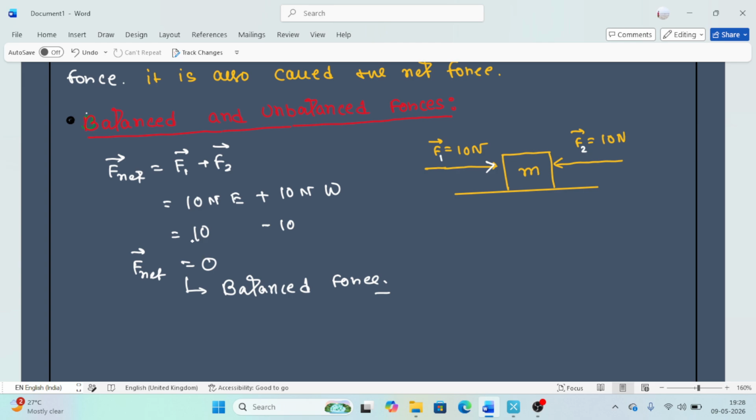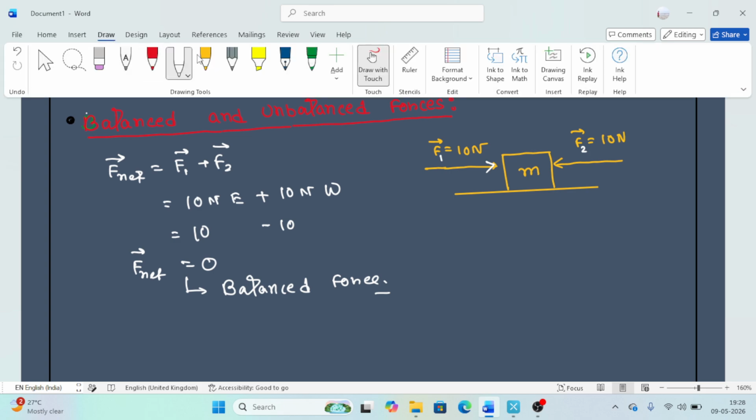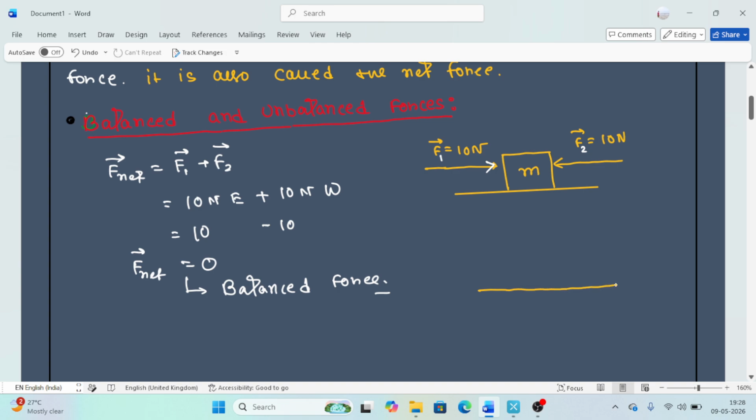So what is the actual meaning of unbalanced force? That one we can also understand from an example. Suppose in this situation this is the F1 force of 10 Newton acting along east. This time this force F2 is 15 Newton, along west. So what will be the net force?